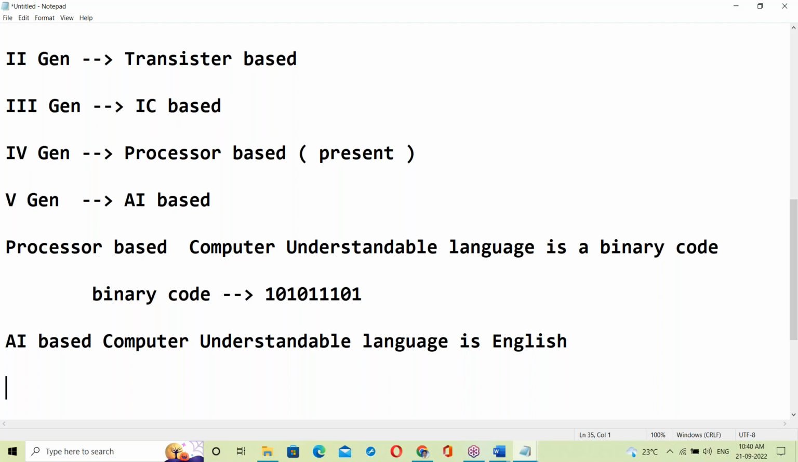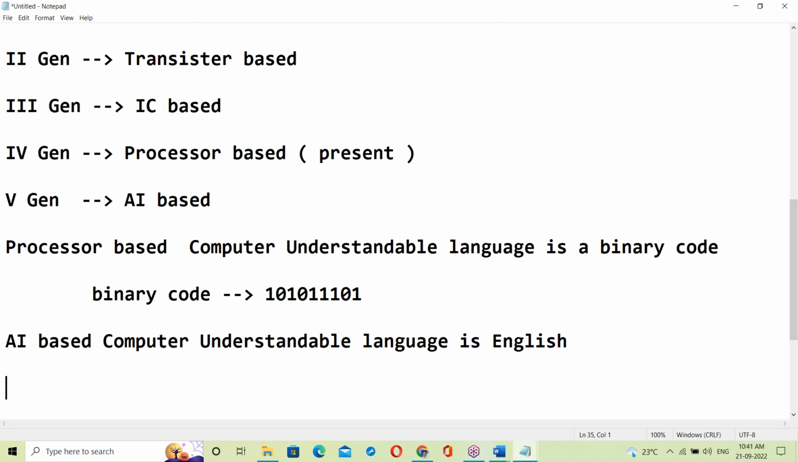Something like Alexa. That is AI-based. It can understand English. So the language an AI-based computer understands is English, and it can understand our English very clearly.